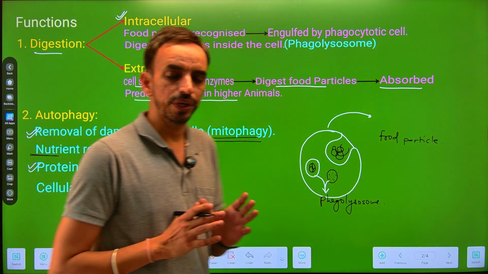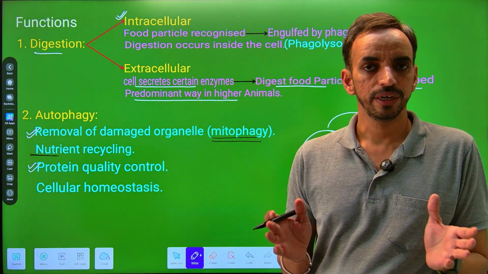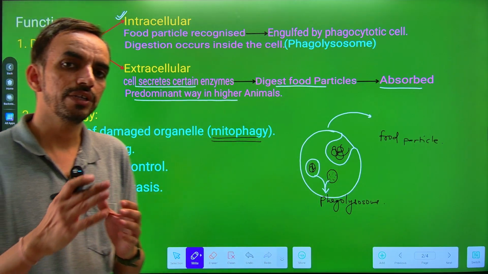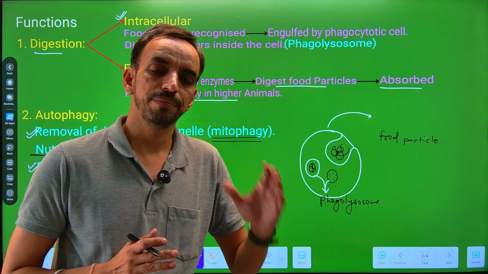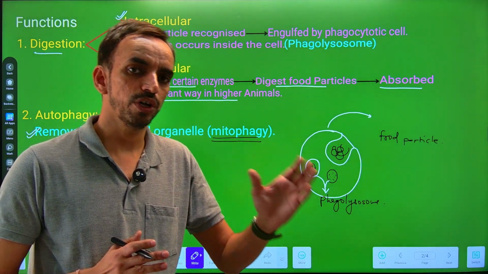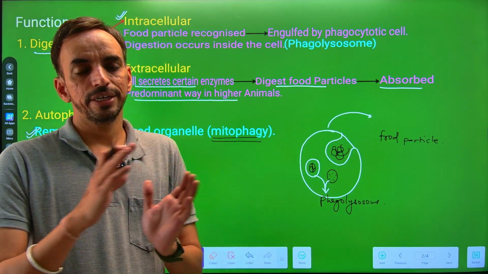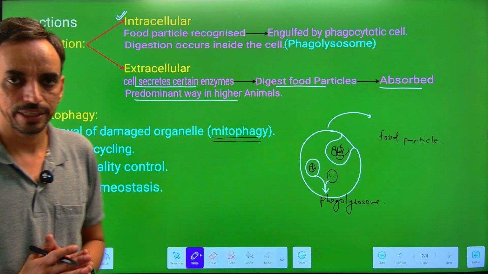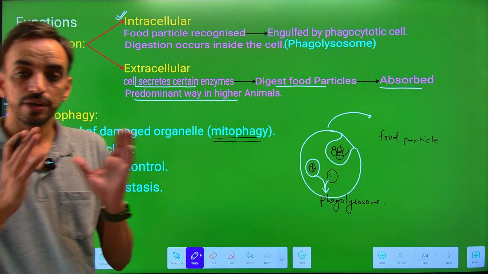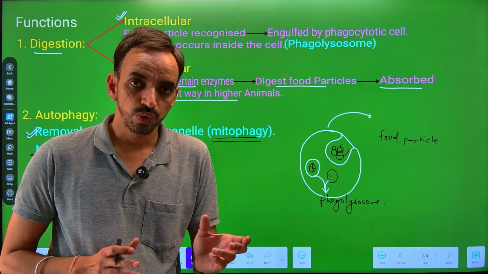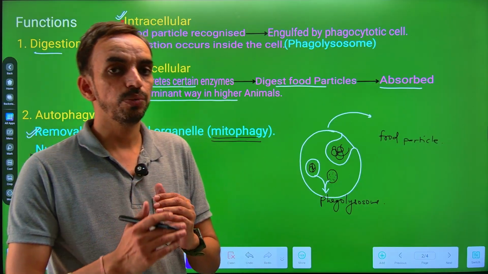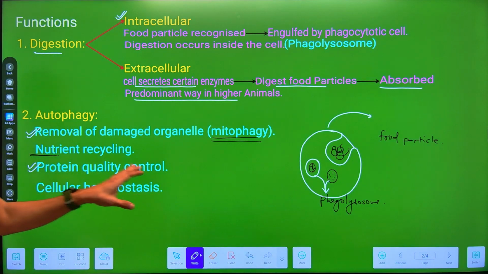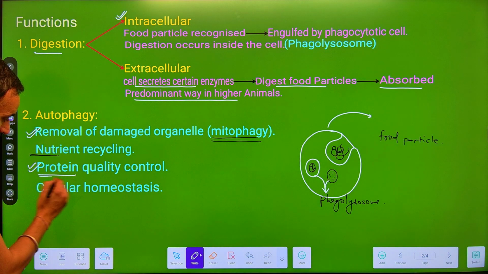Now the degradation of protein occurs at two places: one in the lysosome, the other in the proteasome. The degradation within the proteasome is ubiquitin mediated, where there is an attachment of polyubiquitin to the protein, and the degradation occurs within the proteasome, which is part of the cell cytoplasm, as we discussed earlier. If there is an attachment of monoubiquitin, or ubiquitin independent protein degradation, then the degradation occurs within the lysosome.